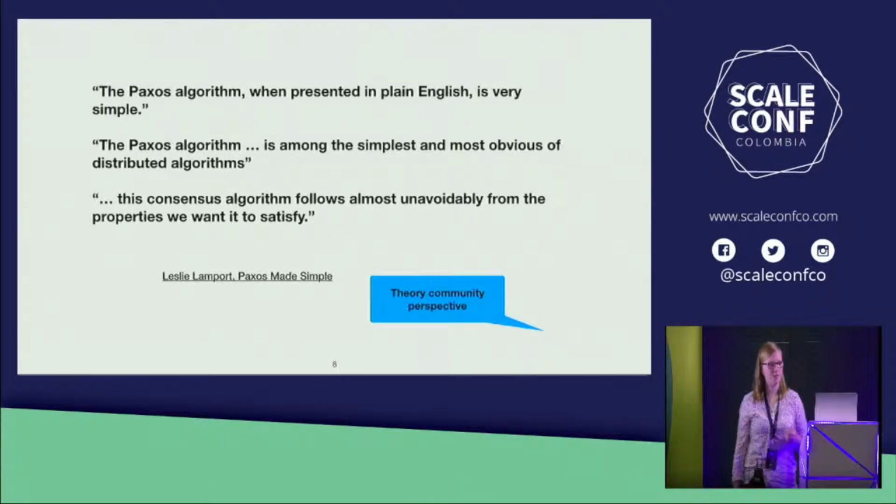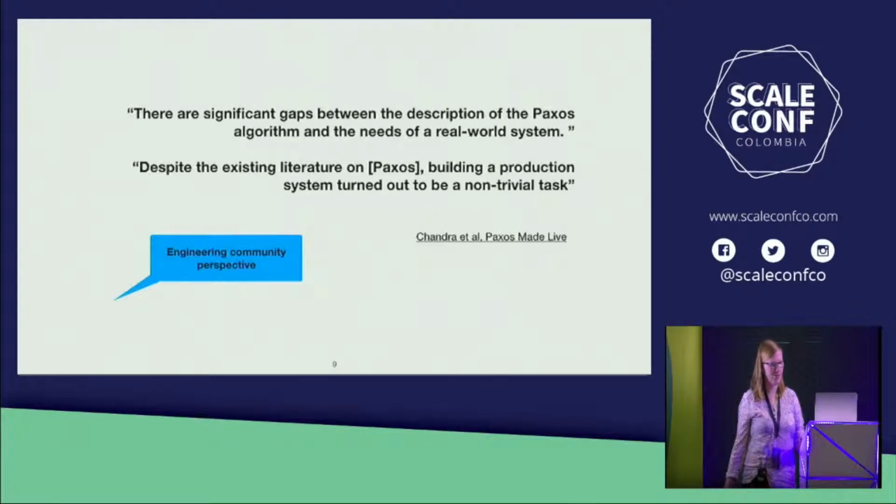Leslie Lamport, the inventor of the algorithm, says, the Paxos algorithm is very simple. That's great. This algorithm follows almost unavoidably from the properties we want to satisfy. Like, if you think about consensus, you would just derive Paxos for yourself. You just fall over it. You couldn't help it. Let's see what engineers have to say about this.